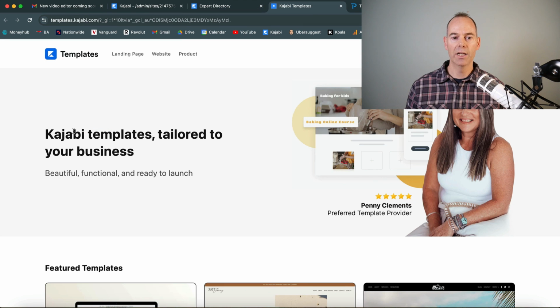And then if you wanted templates, there's 3 different ways of getting a template right now. It's a landing page, a website, and a product. So you can actually purchase these templates or themes and then upload them into your Kajabi account, and then use them in your products. So landing pages, websites, and products. And I will be doing a review of templates in the future.